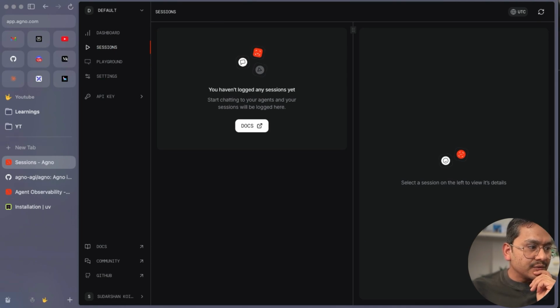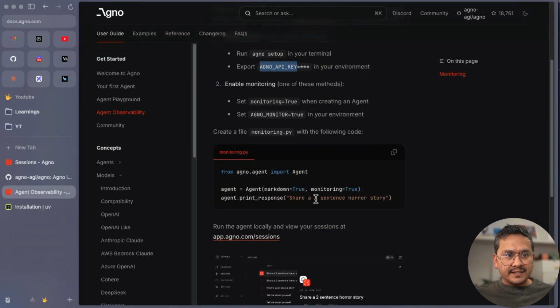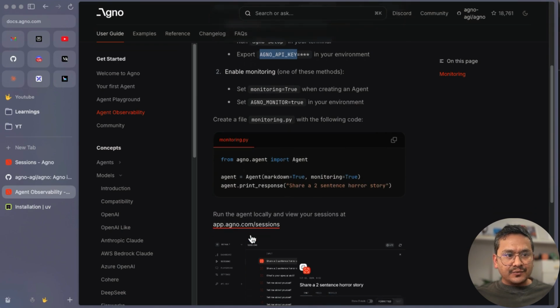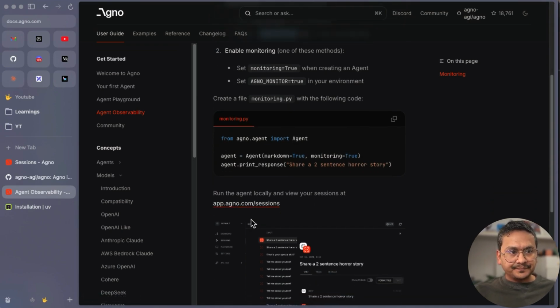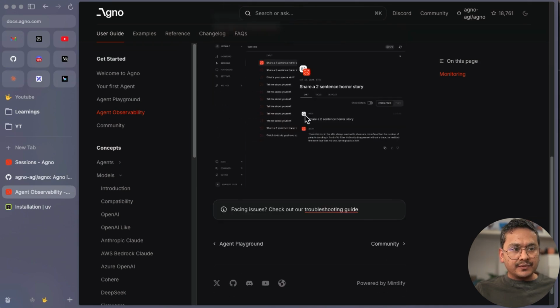No. Let me again go to the documentation. Well, this is how you learn, right? I haven't done this before. So here it says AGNO provides built-in monitoring capability. To enable this, you can do setup. Yeah, I already did the setup. Enable monitoring: monitoring equals true when creating the agent. So I had this, and you need to go to the sessions, and you will see locally and view this.